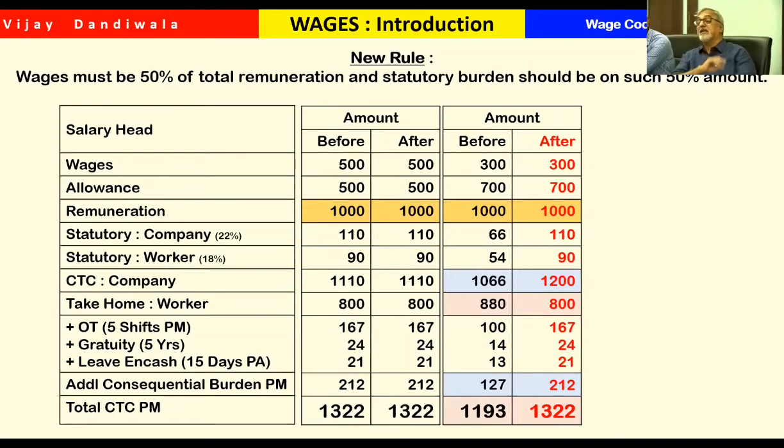And another thing, though this is a wage management system, it is going to affect even our industrial relations. How? When you sign a settlement, management will always try to keep the CTC low, and the worker will always try to increase the take-home salary.